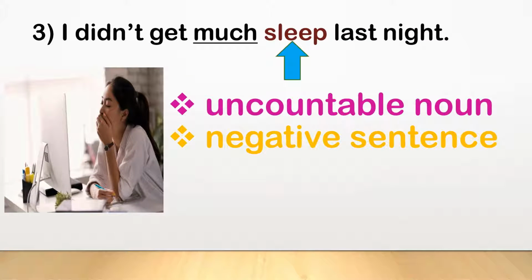Children, now look at this sentence. I didn't get much sleep last night. We use the word much in negative sentences, and this is a negative sentence. Now look at the word sleep. The word sleep is an uncountable noun because we cannot count the sleep. So we use much in the sentence, and our sentence will be, I didn't get much sleep last night.